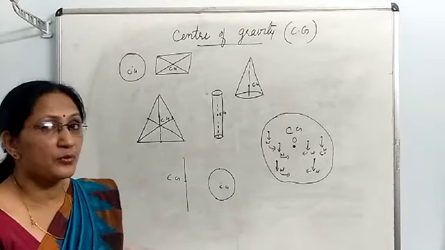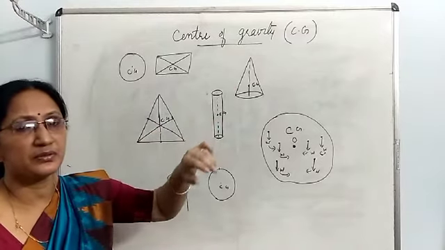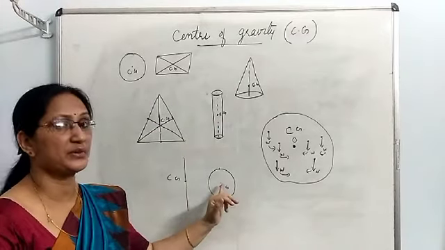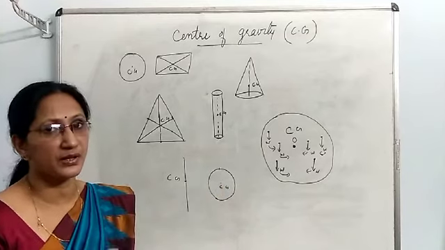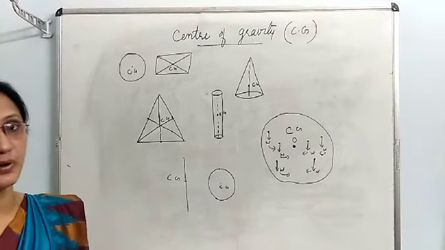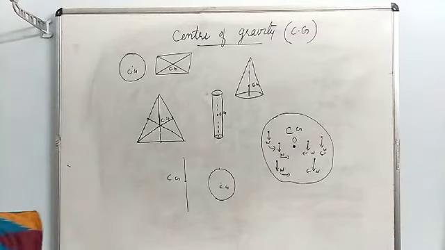Then, most of the bodies have center of gravity within the body, but for a ring, its center of gravity lies not on the body, it is the midpoint. For a ring as well as for a boomerang, its center of gravity lies outside the body.